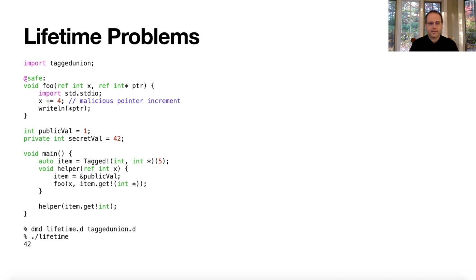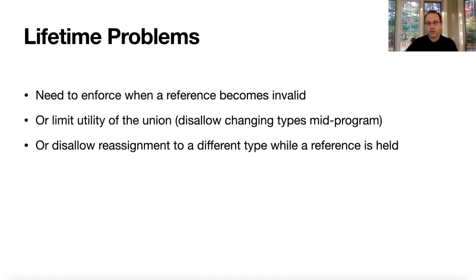So this is a problem, right? We don't want to allow access to a reference when it becomes invalid. So if you pull out a reference to an integer, you don't want to allow that reference to continue to exist when the data underneath has been changed to an integer pointer. That's really hard to do, right? That means we have to go through and say, this reference is no longer valid. How do you do that? How do you find all those pointers and references? It's really hard to do.